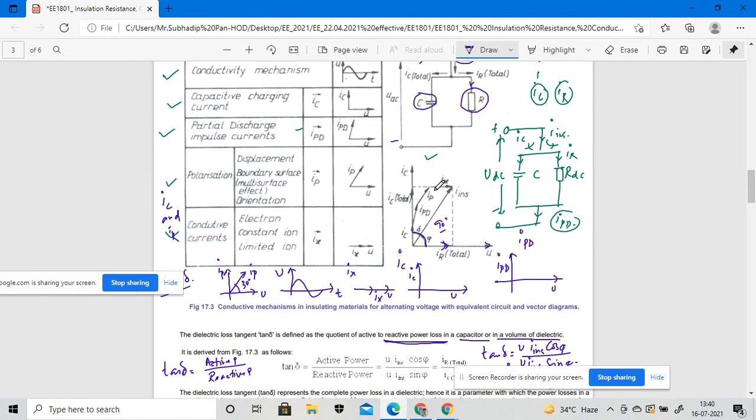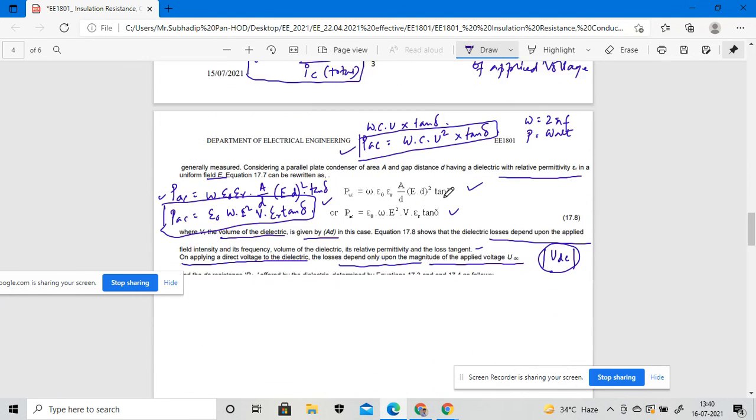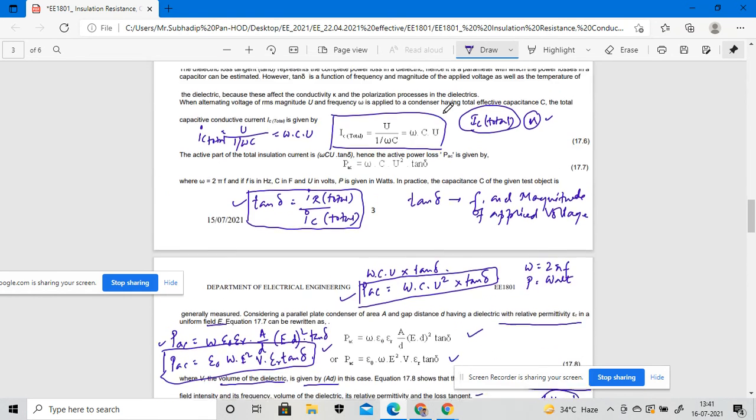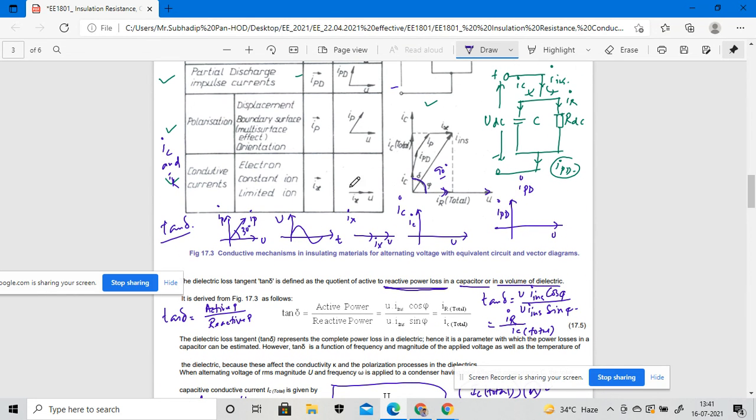I of X is nothing but this line, my vector representation in the same axis, so U and I of X are in the same axis.